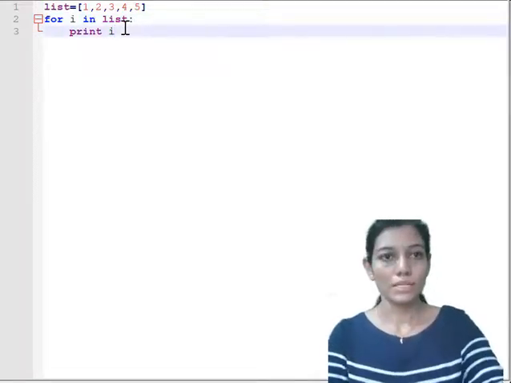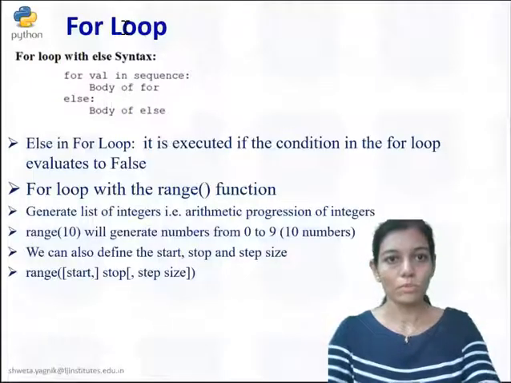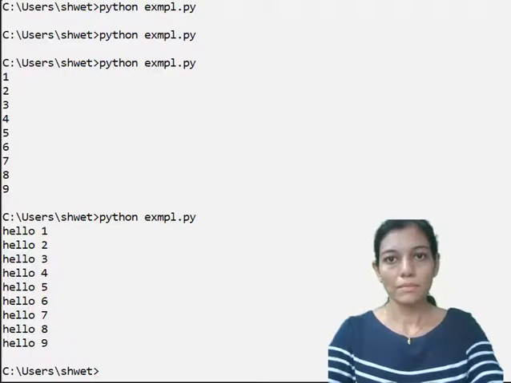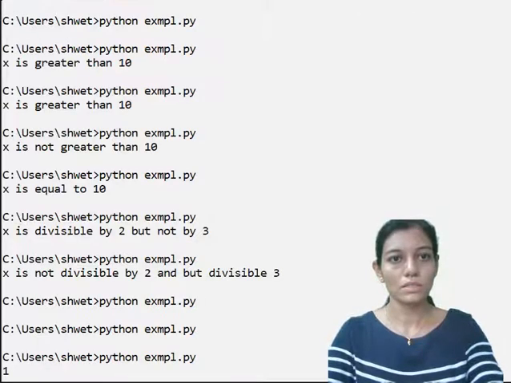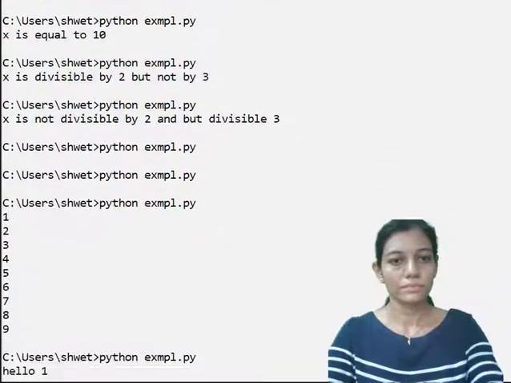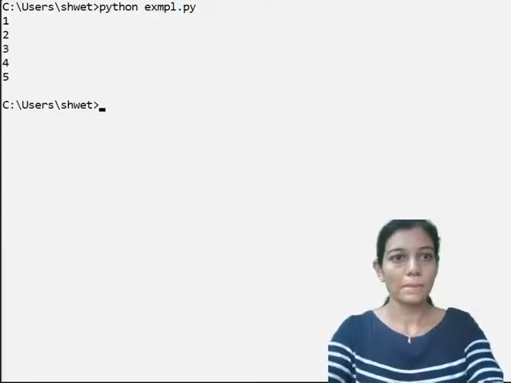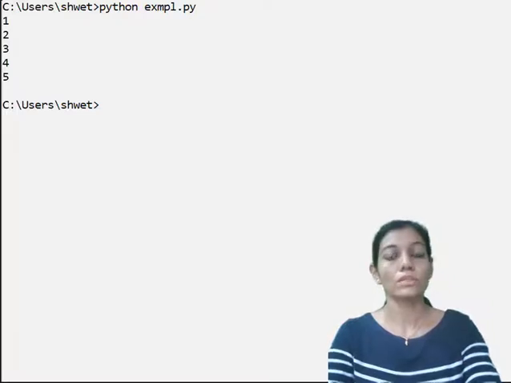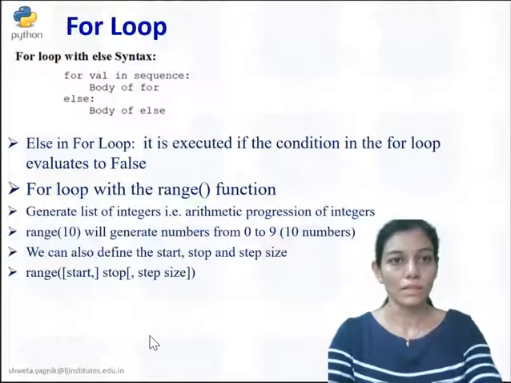So let us see the output of this code. Here I am going to execute it. Okay, so 1, 2, 3, 4 and 5. So it has iterated through the list elements one by one, right?